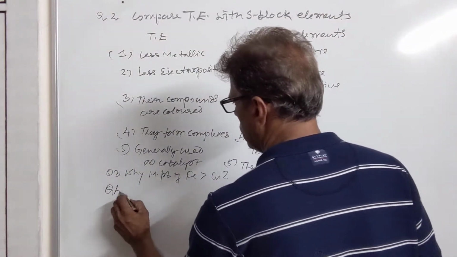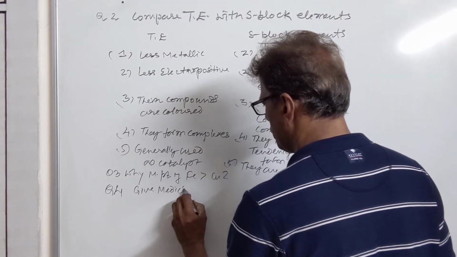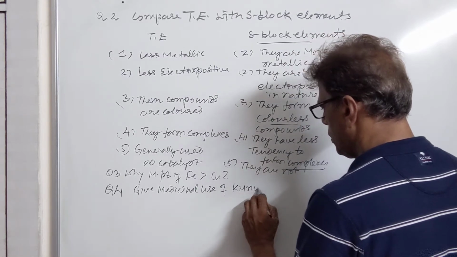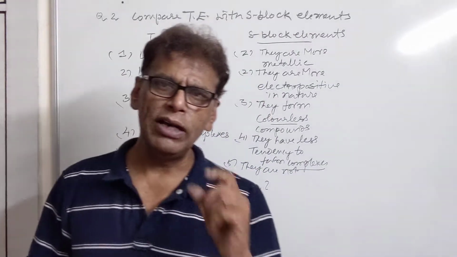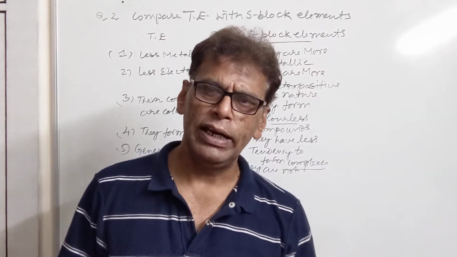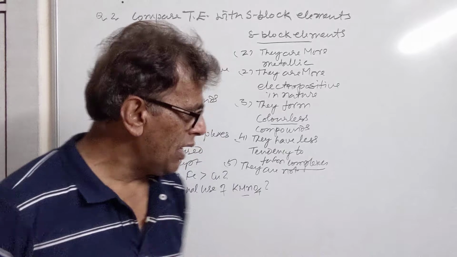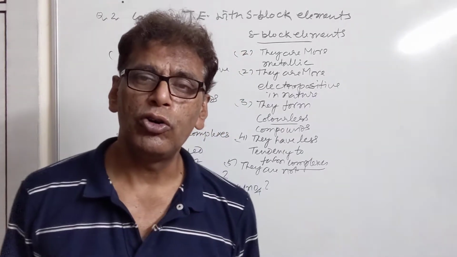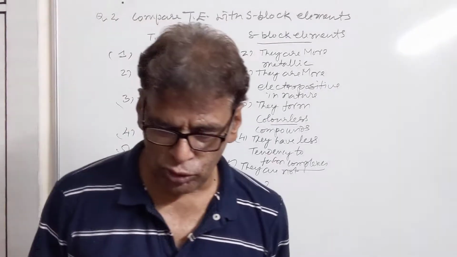Then, what are the medicinal uses of KMnO4? KMnO4 is used to cover wounds and small boils occurring on our skin. When they are wrapped with KMnO4, they get filled up, so they get healed. Similarly, KMnO4 is used for gargling in a sore throat. It is also used as a laboratory reagent.